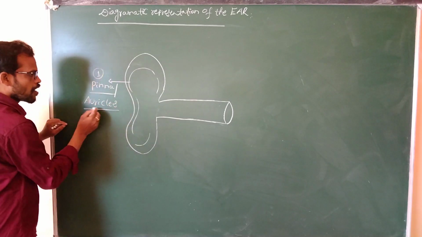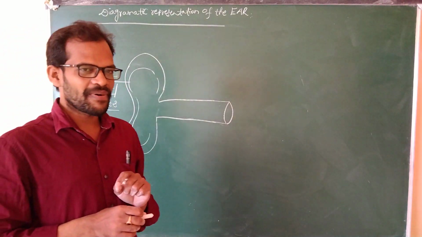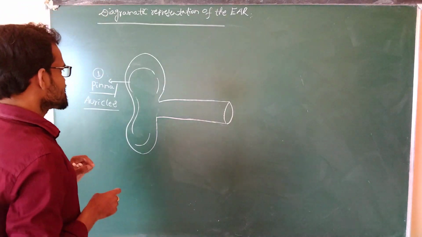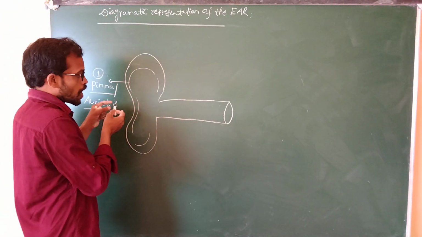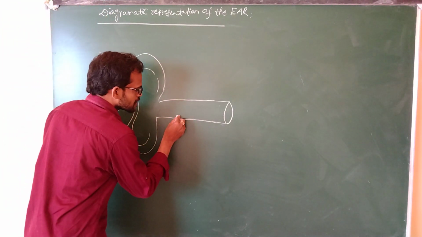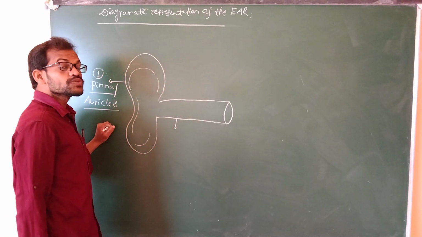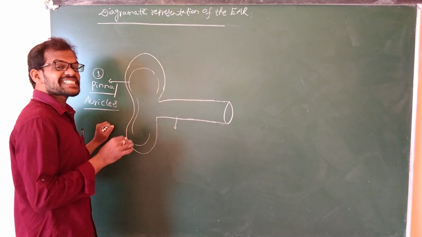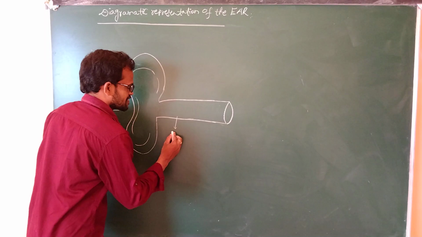It is made up of auricular muscles. This external ear, the pinna, opens into the external auditory meatus.